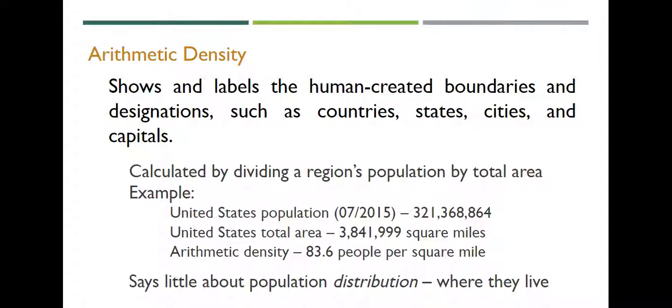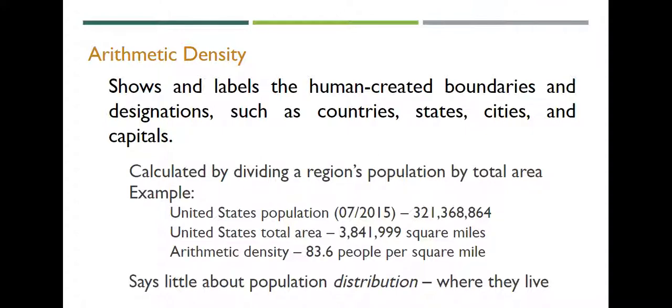So you take those two and divide, and our arithmetic density is about 83.6 people per square mile. Now, that doesn't tell us anything about the population distribution. That just tells us our overall population density. So our population density for the United States is roughly 83.6 people per square mile.